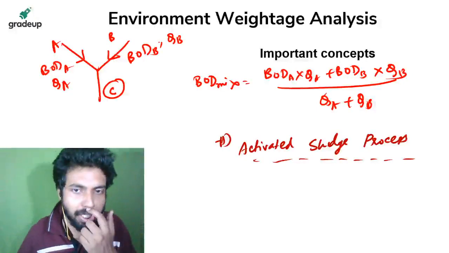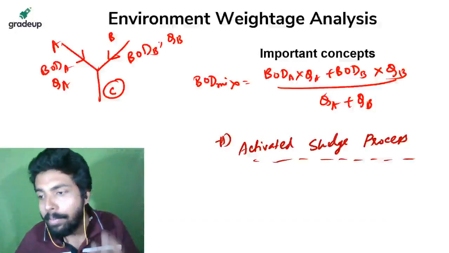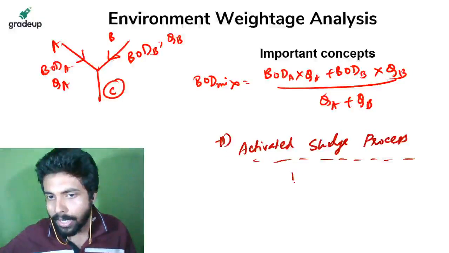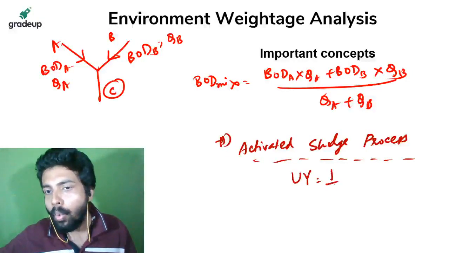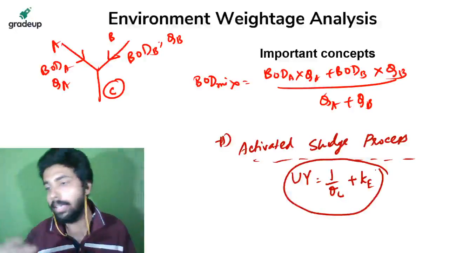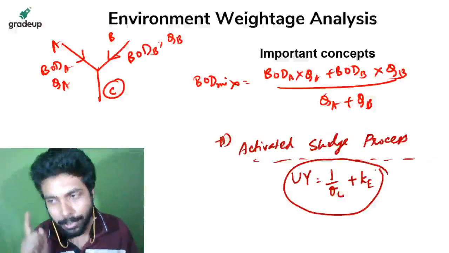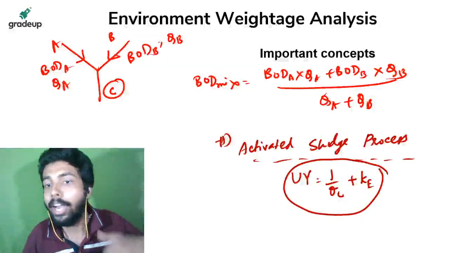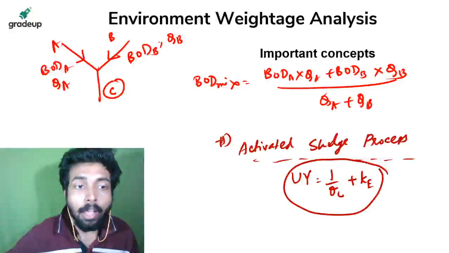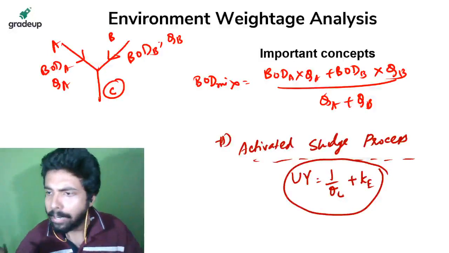The best type of question that can be asked is about the parameters and about the driving equation. You know what is a driving equation? Uy upon Uy is equal to 1 plus theta c by Ke. This is the driving equation for ASP. From this, questions can be asked, and also from the different parameters that determine it.